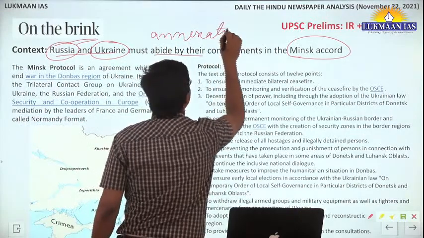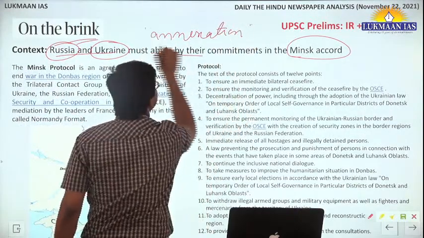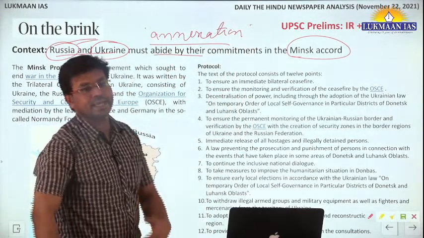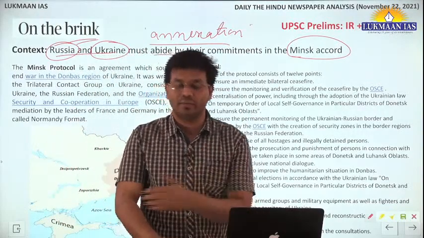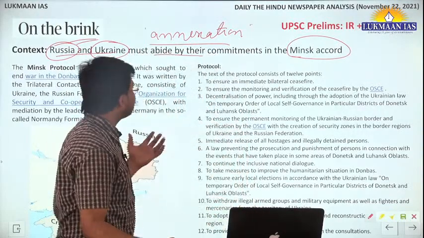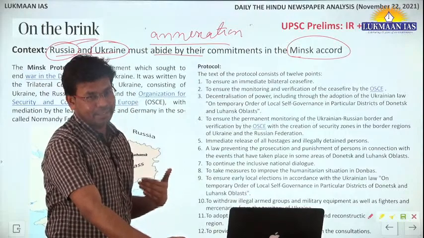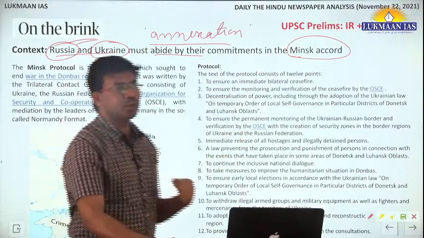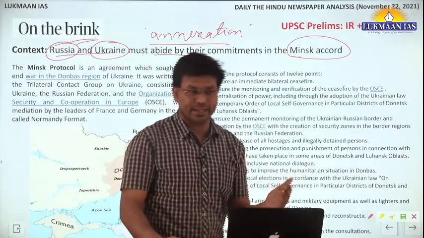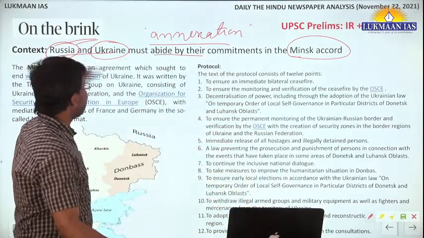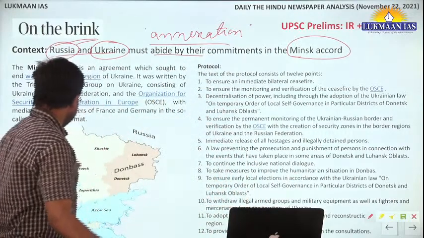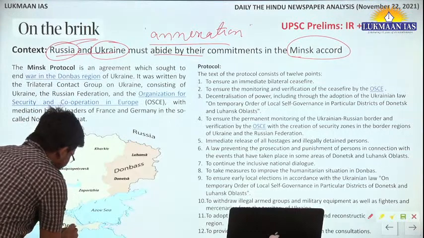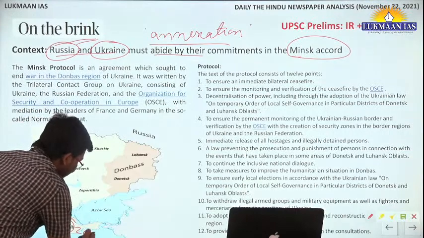You might be familiar with the term annexation if you have studied modern history or world history. Annexation means occupying, taking control over a foreign territory. Russia annexed Crimea in 2014.